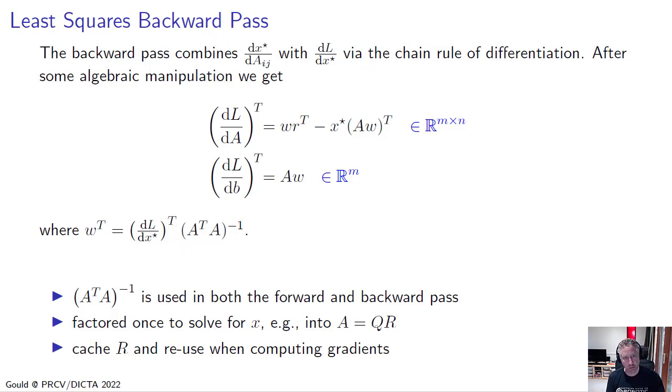So it's used in solving the problem to compute x star, and it's also used in computing the gradient. This means that we can factor A once into its QR decomposition. We can cache the value of R, and we can reuse that when we're computing gradients in the backward pass.